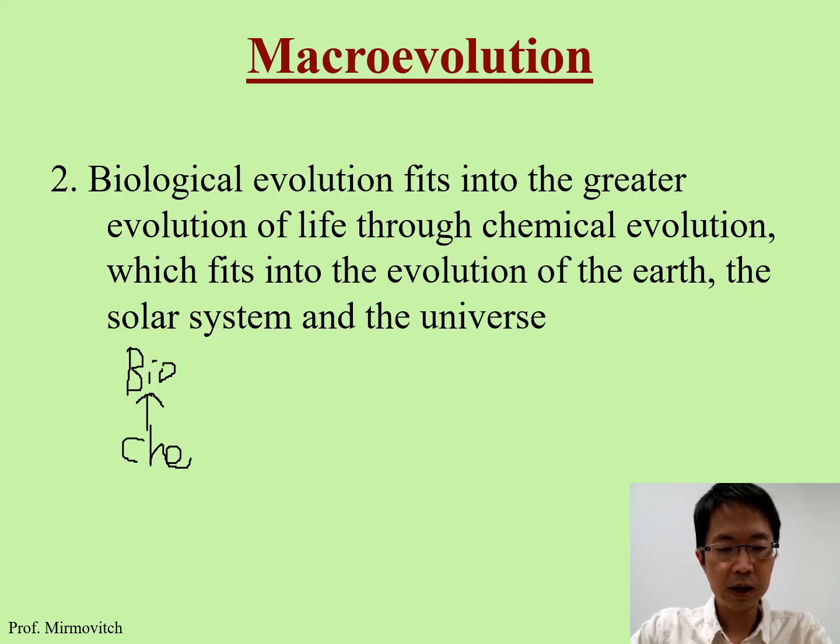Chemical evolution comes from the evolution of our Earth, and then the Earth comes from the evolution of the solar system. Yes, even the solar system and our Earth, we have evolution, and the solar system comes from the evolution of the universe. Everything is evolving.